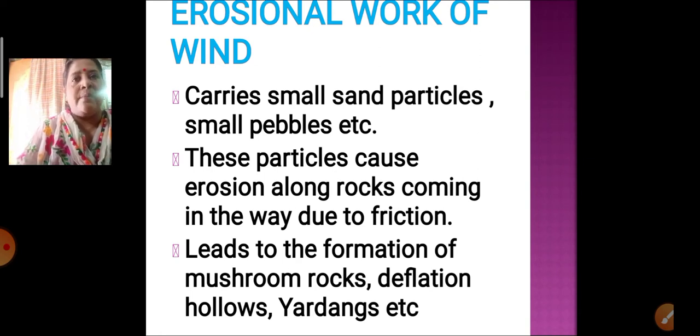For example, mushroom rocks, deflation hollows and yardangs, such types of landforms take place just because of this erosional work of the winds. What happens? These pebbles or sand particles erode the rock coming in their way due to friction, and this is how it leads to the formation of mushroom rock, deflation hollows, yardangs, etc. So this is the erosional work of wind.